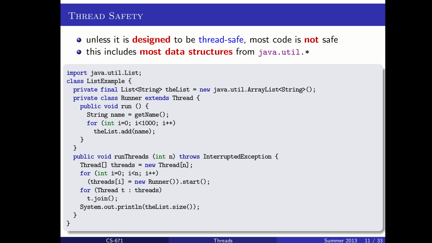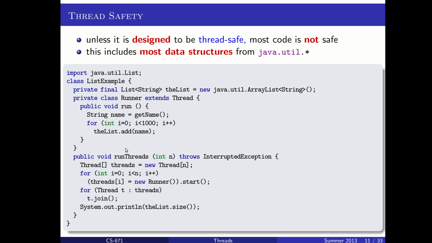So here's an example that uses an array list between two threads. Because it's shared memory, they're both allowed to access this array list, and it could be as many threads as we'd like. Even just two threads can cause this problem, but the more threads we have, the more likely it is we'll have this problem. So our runner extends thread, it just adds items to the array list. It's going to add 1,000 items per thread.